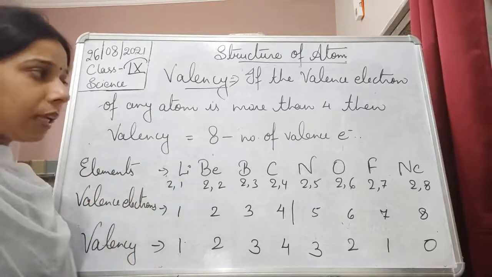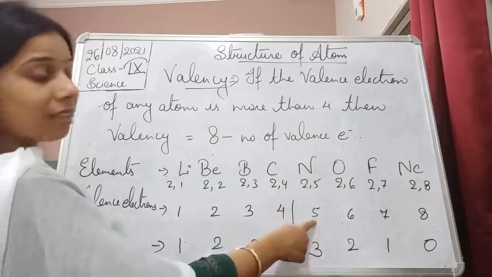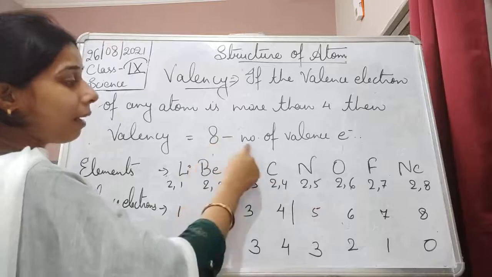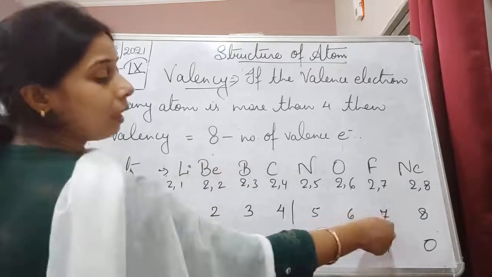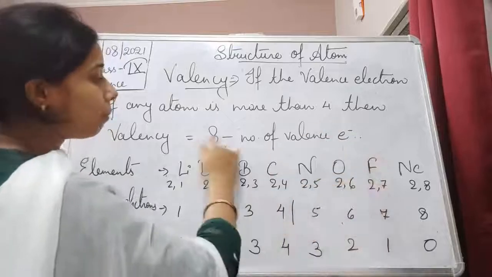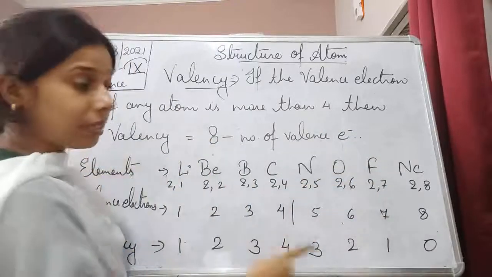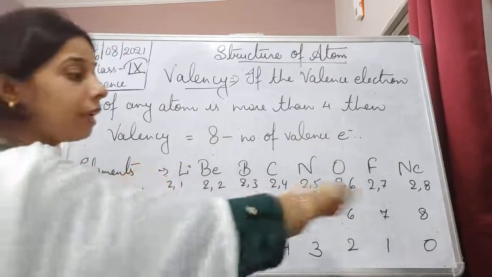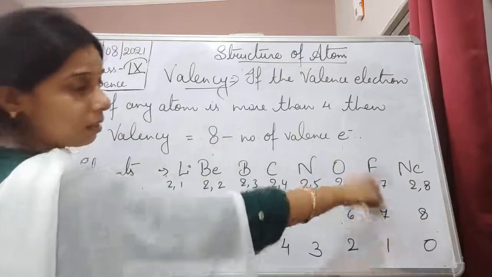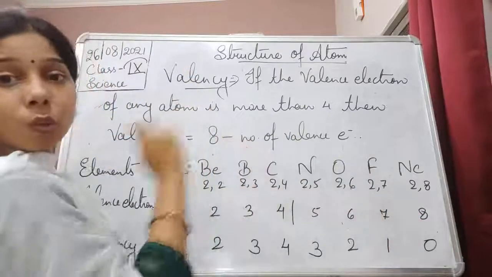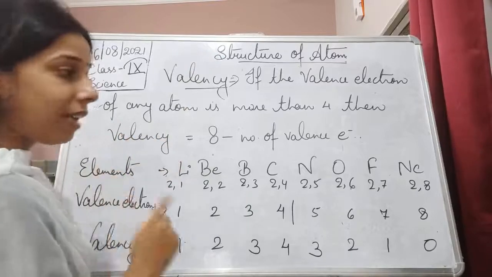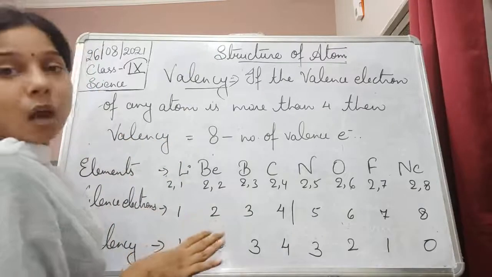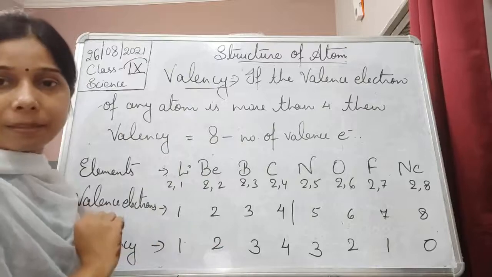Now you can take any of the example. Here the valence electron is 5. So 8 minus 5 is equals to 3. Valency will be 3. Here valence electron is 7. So 8 minus 7, 1. So valency will be 1 here. Here the valence electron is 8. So 8 minus 8, 0. The valency will be 0. This is how we can find the valency.